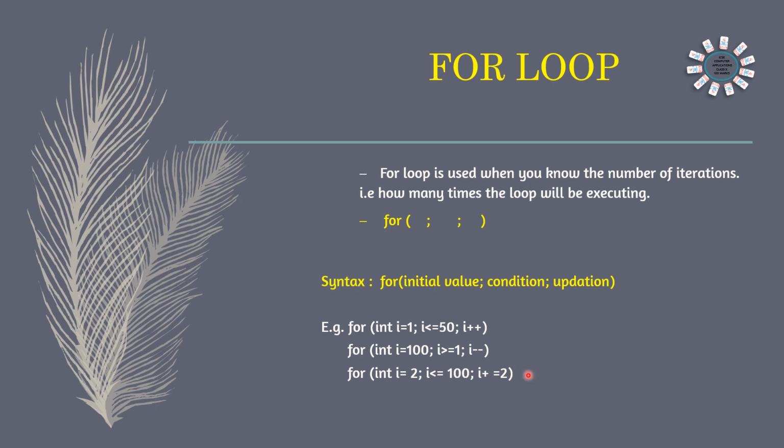100. So here we can see int i is equal to 2, starting number here. Then i less than or equal to 100, starting from 2 to 100, and difference of 2 means i plus is equal to 2. If you want to print numbers with a difference of 5, i plus is equal to 5. If you want to print the numbers with a difference of 10, i plus or i minus is equal to 10 according to the values given. So this way we can declare the for loop.